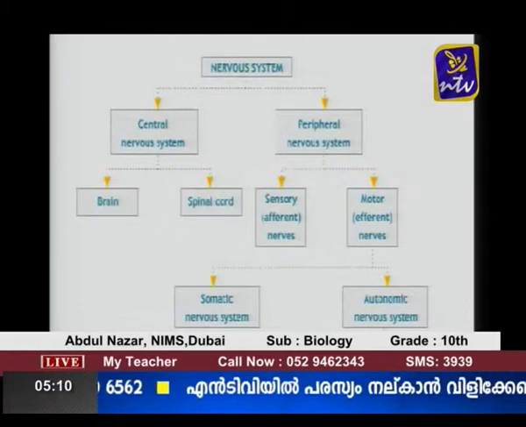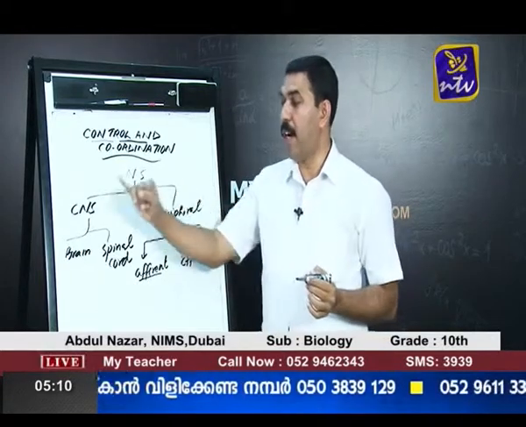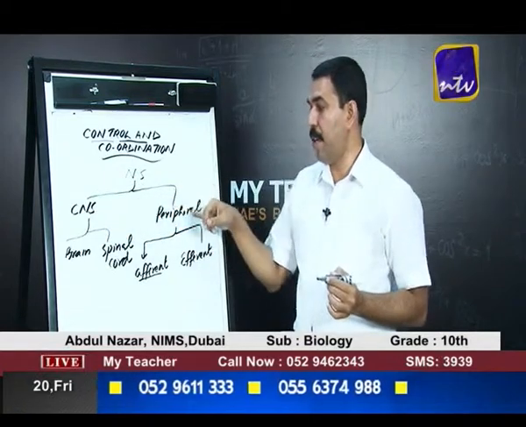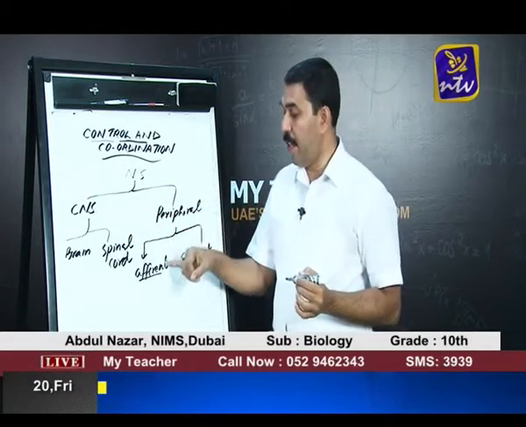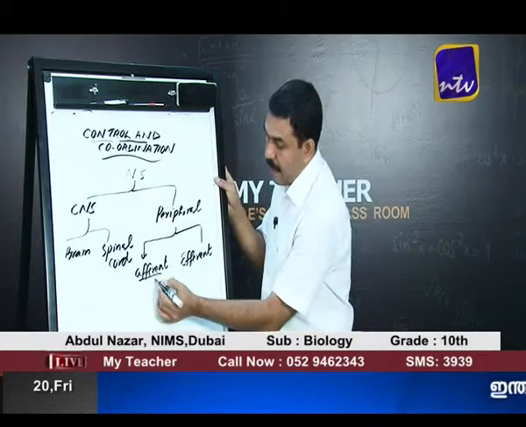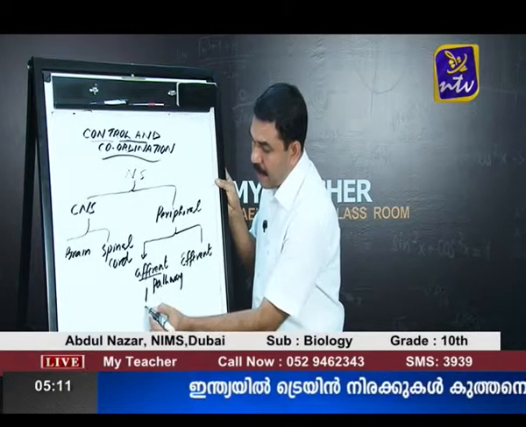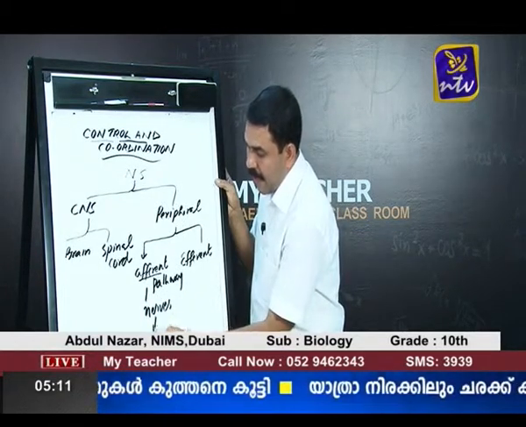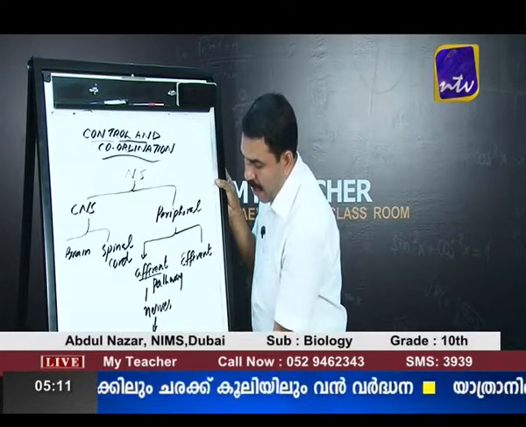Once again, let me repeat. Peripheral nervous system is the second part of the nervous system. Nervous system can be divided into two parts: central nervous system and peripheral nervous system. Peripheral nervous system again divided into two pathways. One is afferent pathway, consisting of those nerves which carry sensory information from sense organs to the central nervous system.